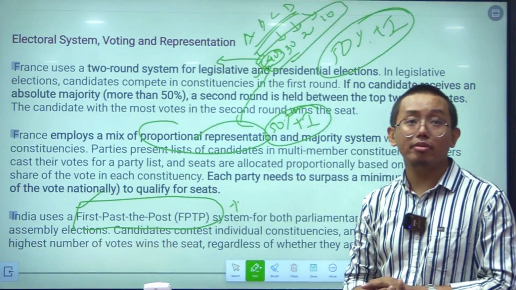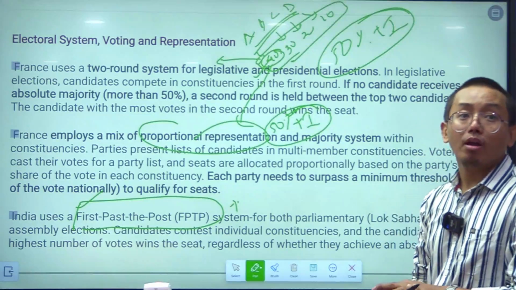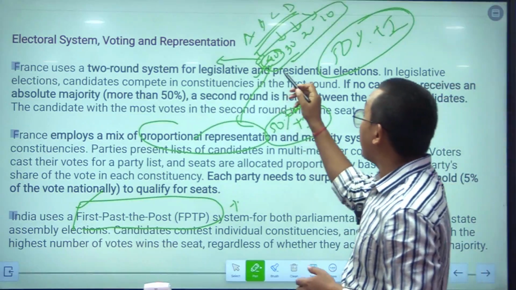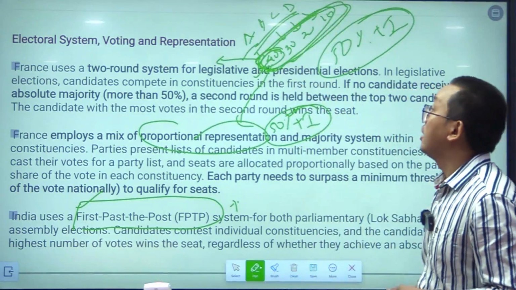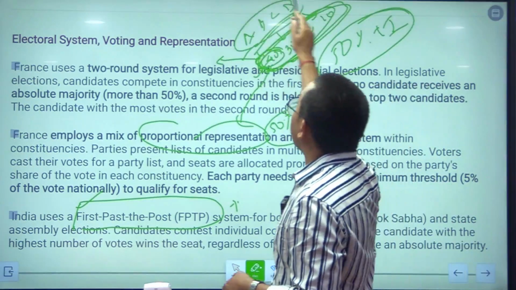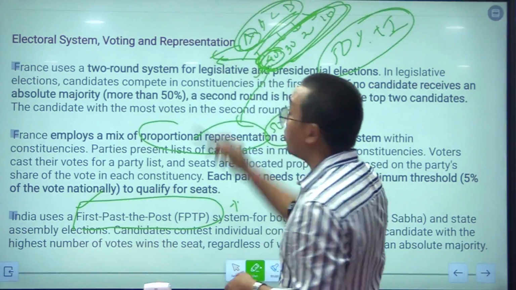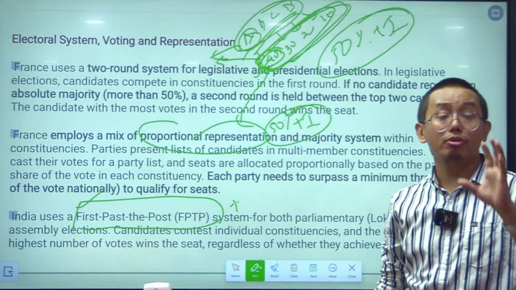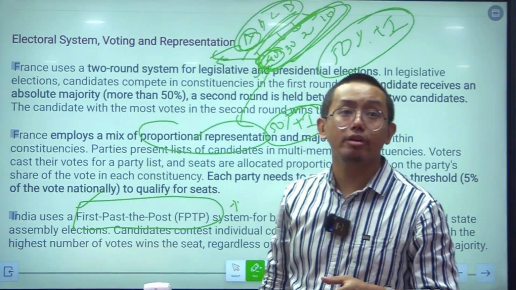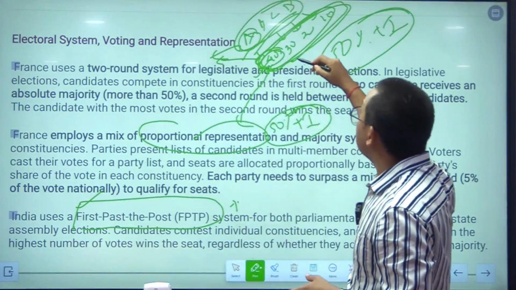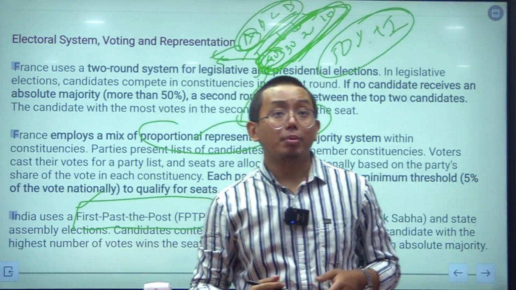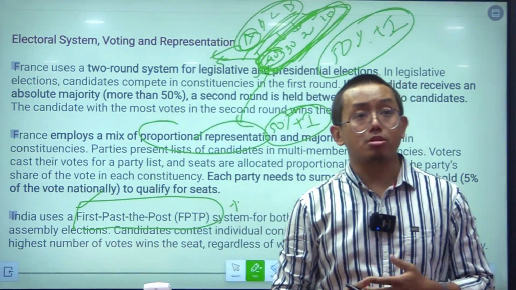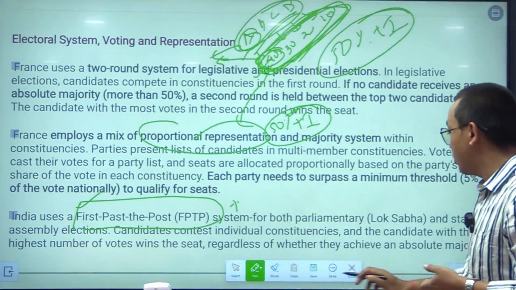So, this is the main difference between India and France. In case of France, let us say this is the election of France, A would not be declared the winner, because these political parties will have to contest the election again, because France follows the two round system. This is the main difference that you need to know.